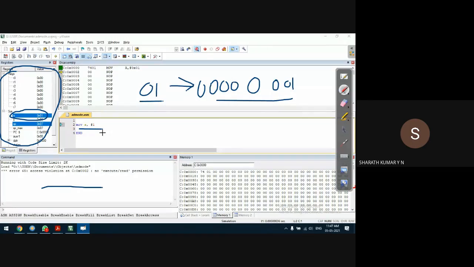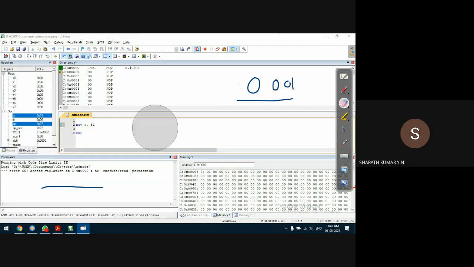Here we have specified only 1. We have not specified hexadecimal or binary. It will convert this data into hexadecimal. That is, whatever the format you specify, binary or decimal or octal, internally the compiler will convert it into hexadecimal and store it into the accumulator. Okay, so let us try some other possibility. For example, I have not specified anything. By default, it will take it as decimal.